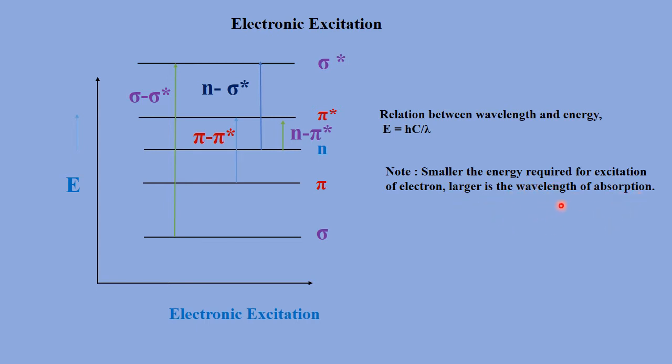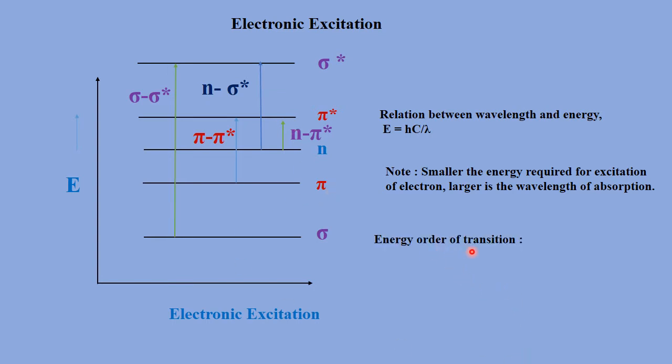That means if we want a sigma to sigma star transition, then we will require maximum energy radiation, that is shorter wavelength is required for this transition. And if we want non-bonding to pi anti-bonding molecular orbitals, then this transition requires a lesser amount of energy, that is longer wavelength is used here.